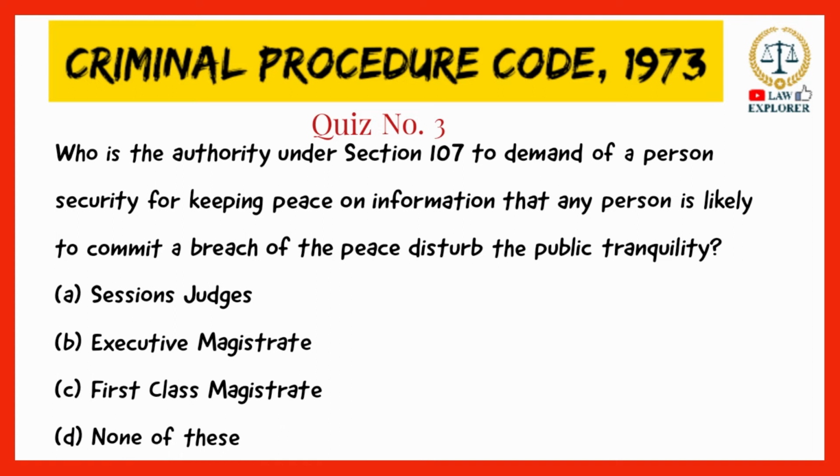Who is the authority under Section 107 to demand of a person security for keeping peace on information that any person is likely to commit a breach of the peace or disturb the public tranquility? Option A, sessions judges; option B, executive magistrate; option C, first class magistrate; or option D, none of these. The right answer is option number B, executive magistrate.